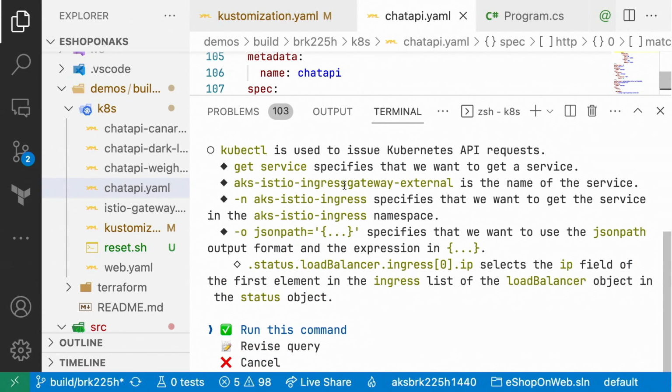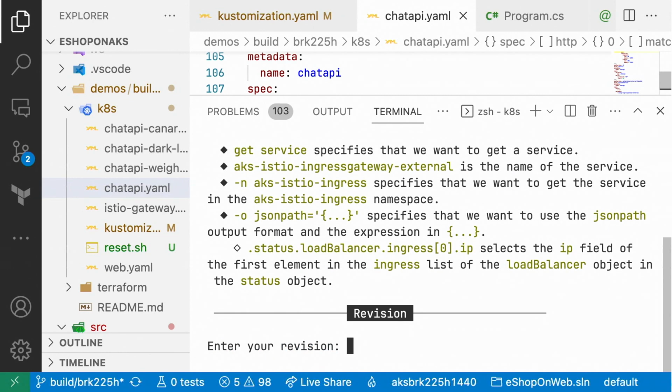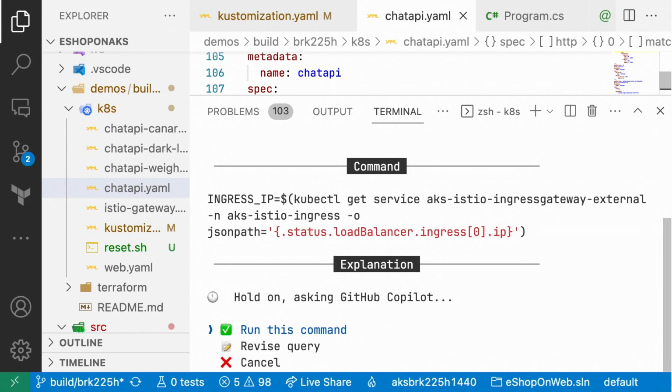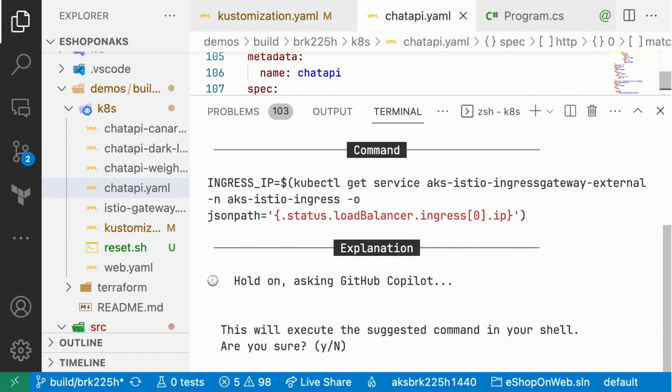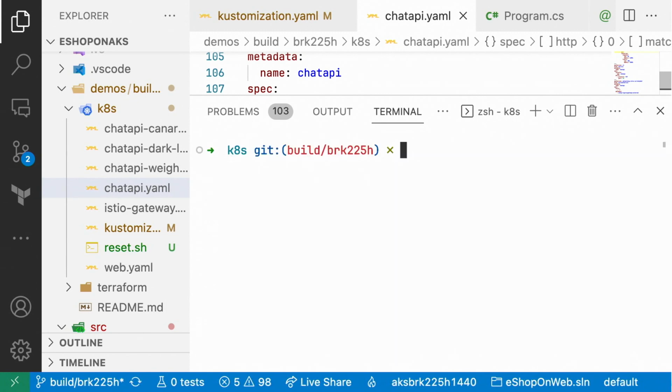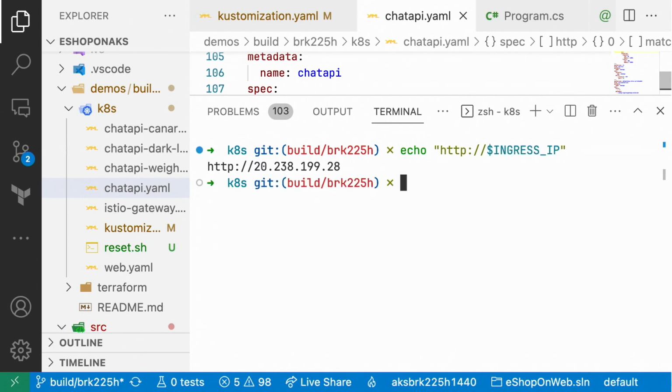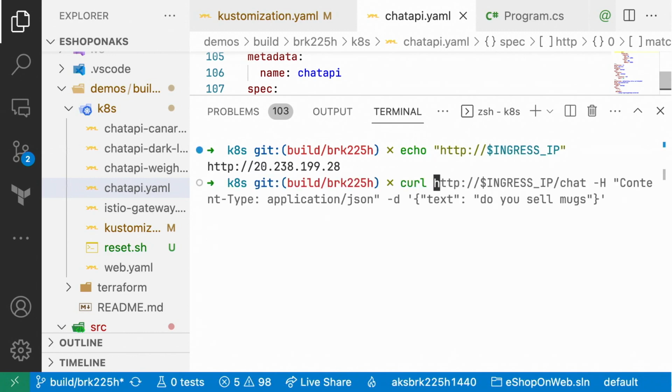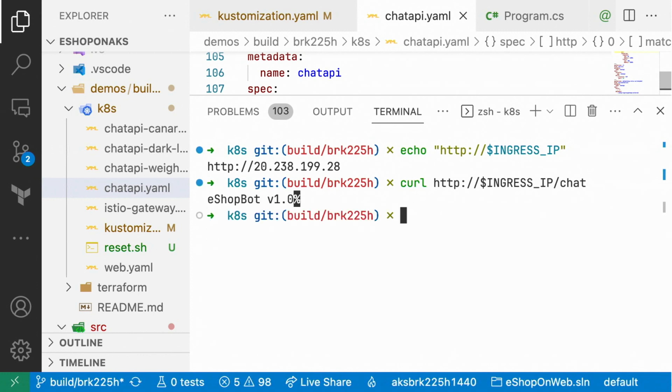But what I want to do is save this value into a variable. So I can revise the query and say, set the value in a var called ingress IP. So it'll think about it again and perform the action. And I'll actually run the command now. So I executed the command. And now, if I do an echo, I have the IP address. Now, if I do a curl, I have the chat version 1.0 running.